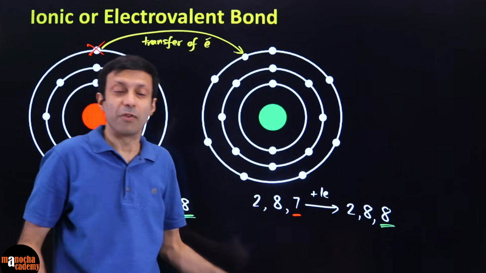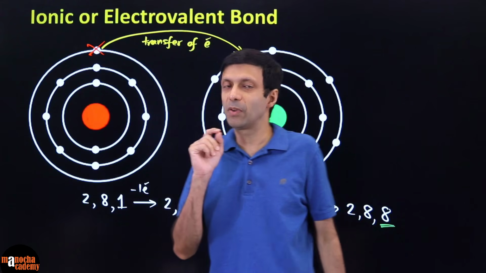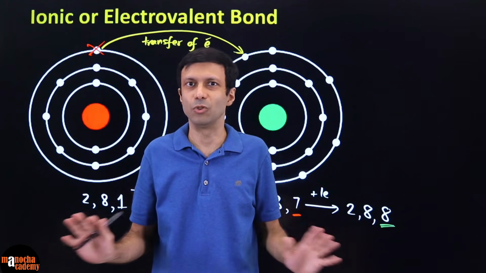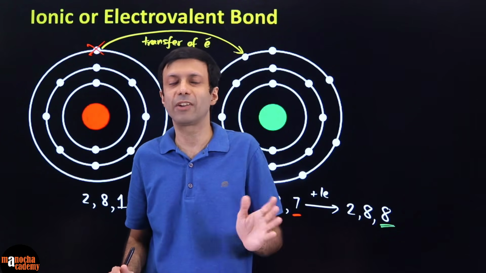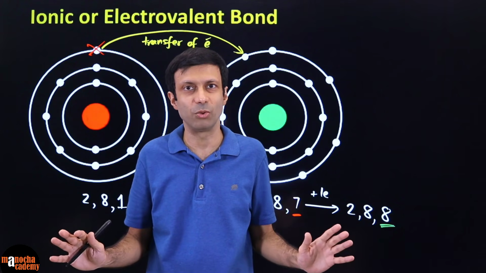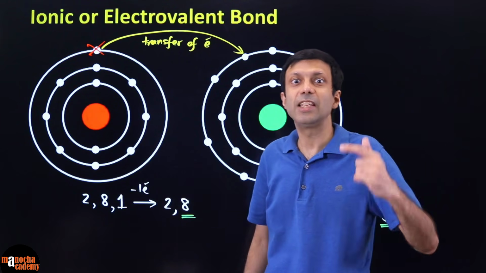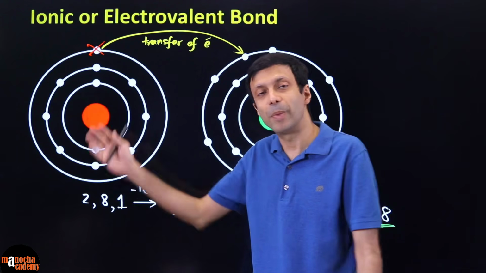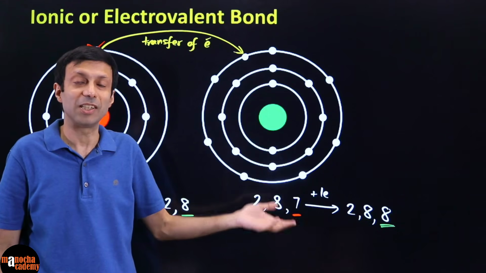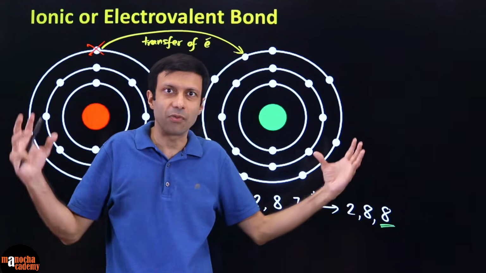But when you lose an electron, what has this atom become? Remember one very important chemistry concept: all atoms are neutral, no charge, because the protons and electrons are equal in number and opposite in charge, they cancel each other. So all atoms in the world are neutral. But when he loses an electron, he is going to become positively charged. He will become a cation. And this guy, on gaining the electron, becomes negatively charged. He becomes an anion. Cation is positive, anion is negative.